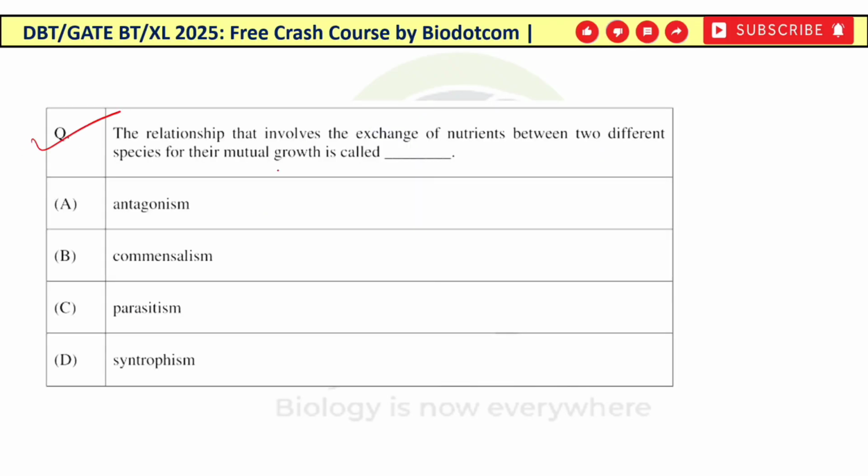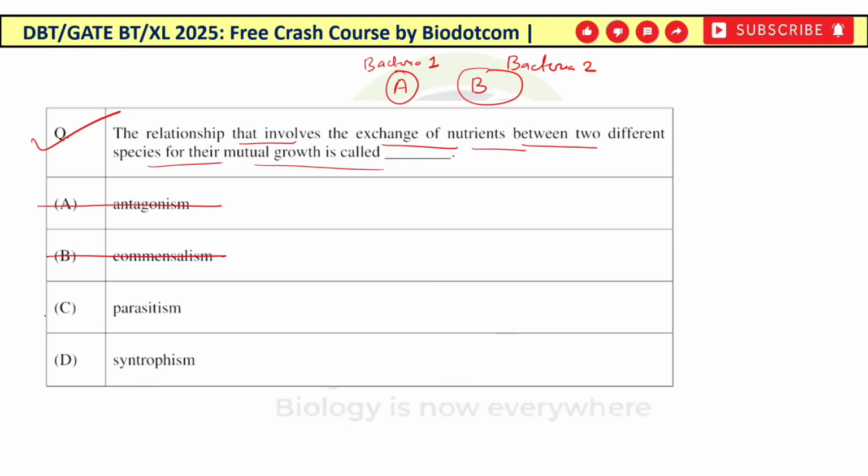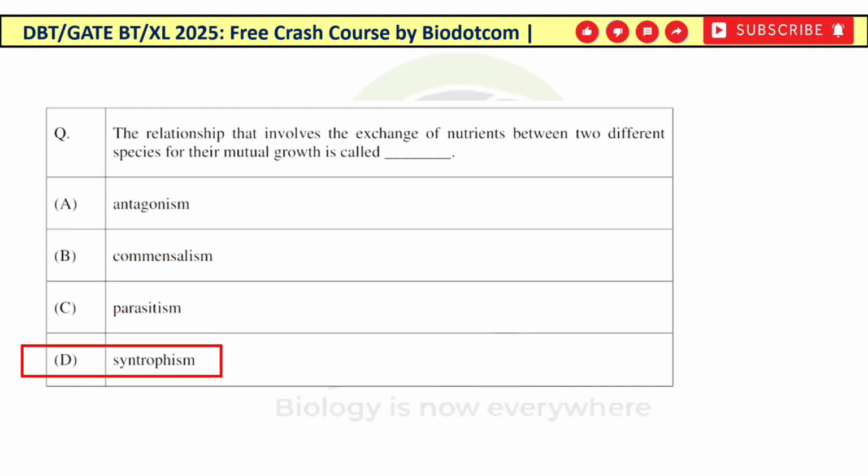So this is the first question. The relationship that involves the exchange of nutrients between two different species for their mutual growth is called what? यानी कि organism A है और organism B है. There is a mutual exchange of nutrients between two different species. Suppose ये species एक किसी bacteria का है, bacteria 1, and this is bacteria 2. Both are two different species. So what is this known as? Antagonism? No, this is not antagonism. Commensalism? No. Parasitism? No, it is syntrophism. So syntrophism is the correct answer for this question.